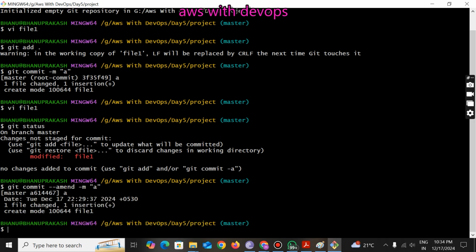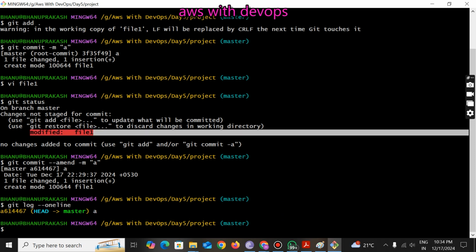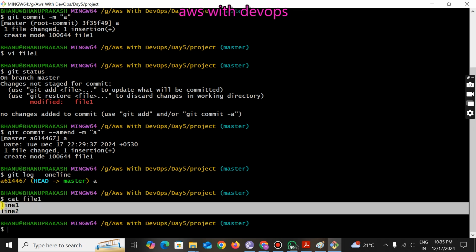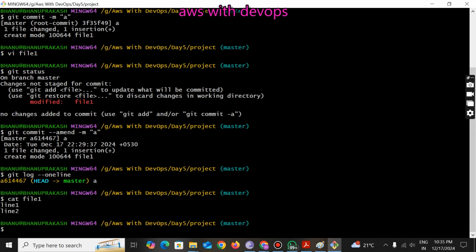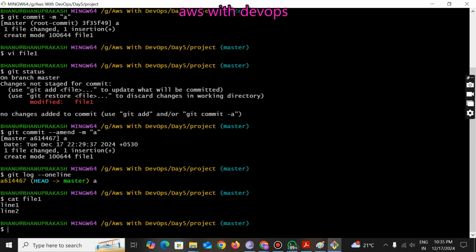Now see, if I say git log --oneline, it will show you only one commit, but the modification was done in this file. If you read this file, cat followed by file 1, there will be 2 lines. I have modified a file and it became an untracked file, but I did not create one more commit. The same commit I have done, but I have used the amend option. So amend means making minor changes in the commit. Okay, clear about this amend concept, I hope.